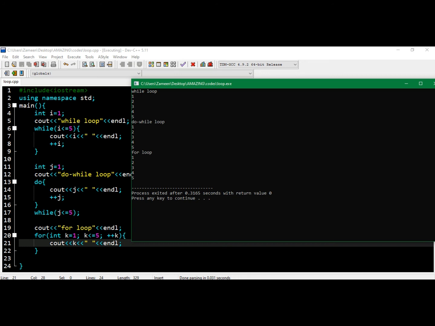We have said that i is equal to 1, and if it's less than or equal to 5, print whatever value is stored in i, and then increment it. So it will increment by 1. 1 2 3 4 5, and once it matches the condition, it will stop. The same thing is done by do while loop and also by for loop. So this is how loops work in C++.